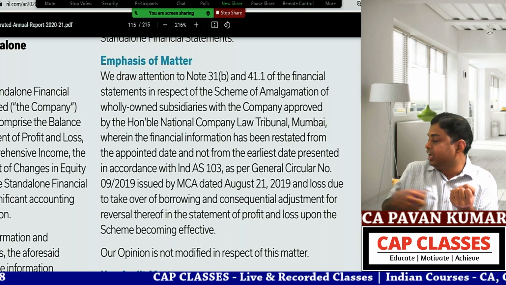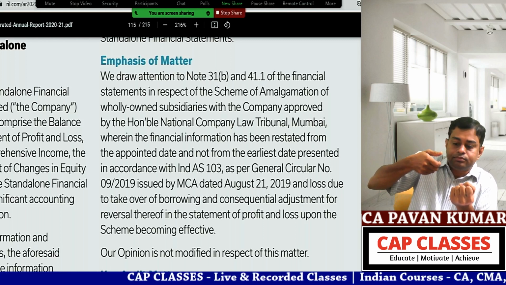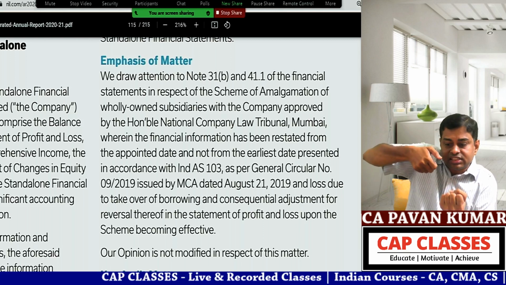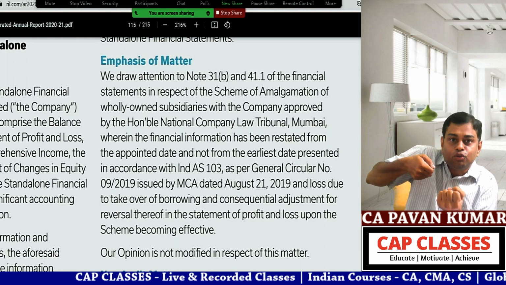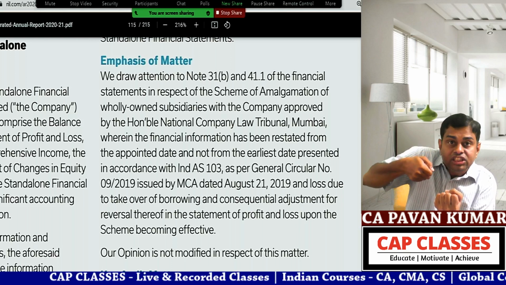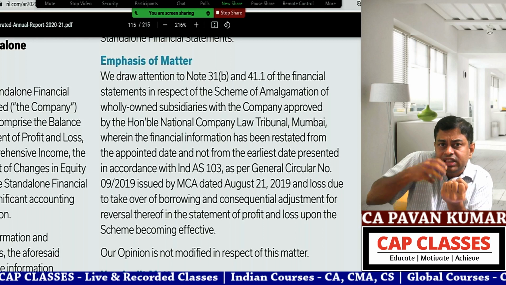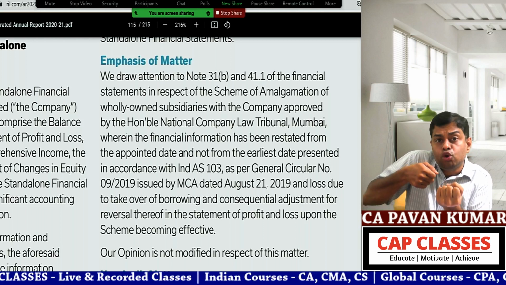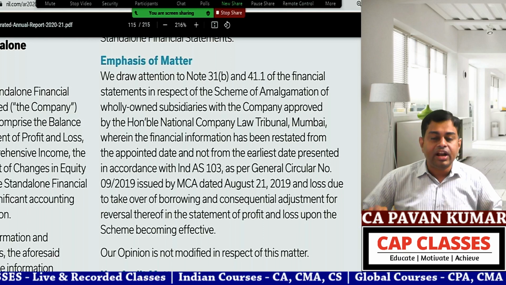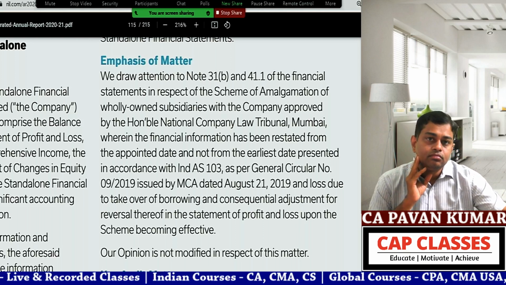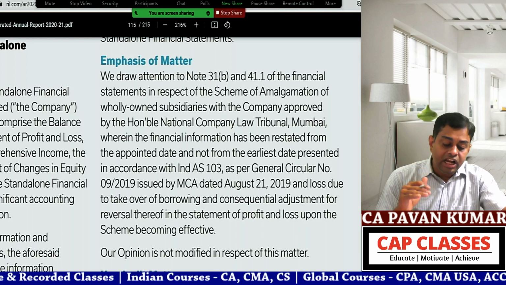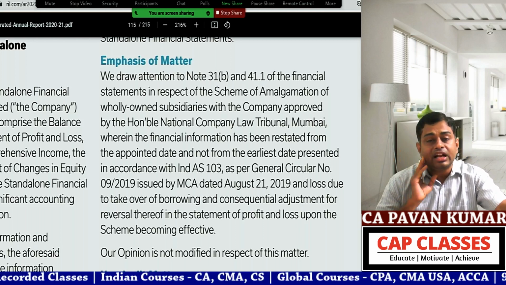So what I am doing is taking one torchlight and emphasizing this, and I am saying, hey, you, the user of the audit report, have you seen this? I am giving a brief note about this, and if you want to know in full, go to the relevant note in the financial statements. So guys, do you understand what the emphasis of matter paragraph is now?